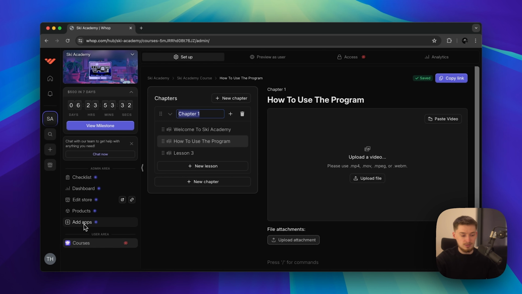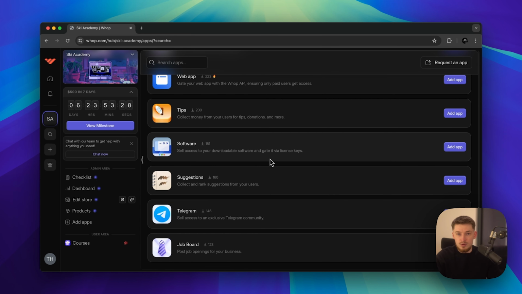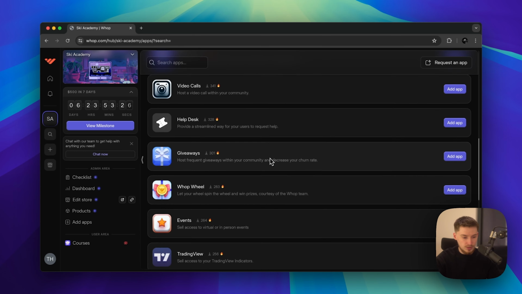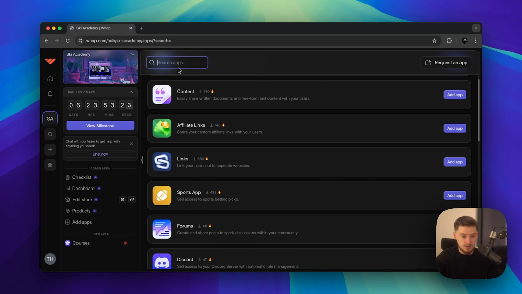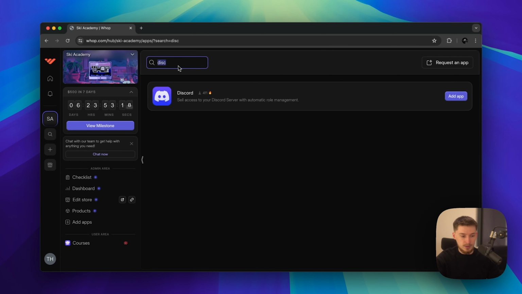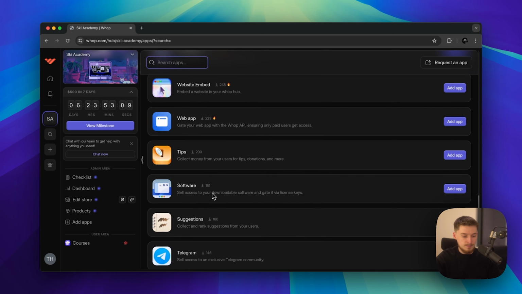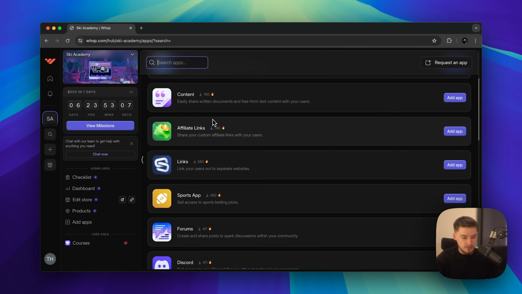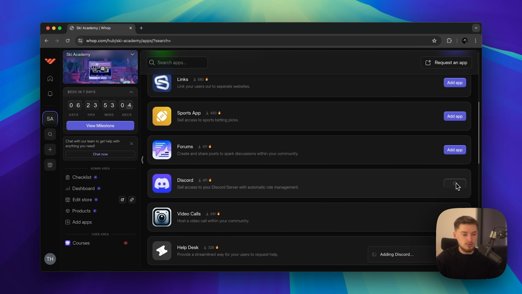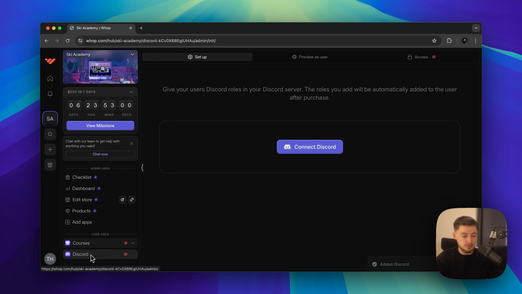What we can do is go in and click add apps again. So this is where all the app list is. And we want to add now a community. You can type in here for apps. So let's say we type in Discord, and Discord would come up. The same with Telegram. If we type in Telegram, it would come up. And they're going to keep adding more and more apps into this section, so you have access to more and more. But let's say we're just going to go Discord for our community of Ski Academy. So as you can see, it's placed right next to the course.